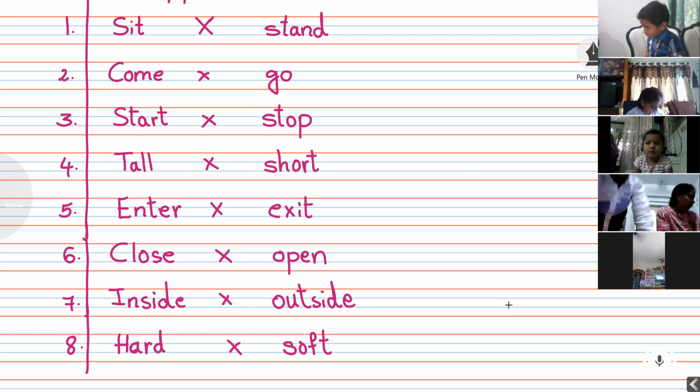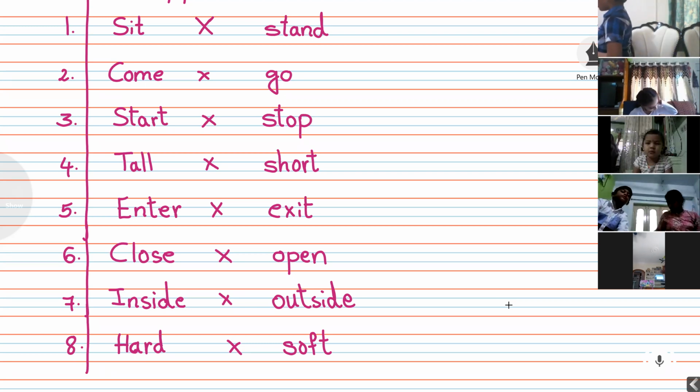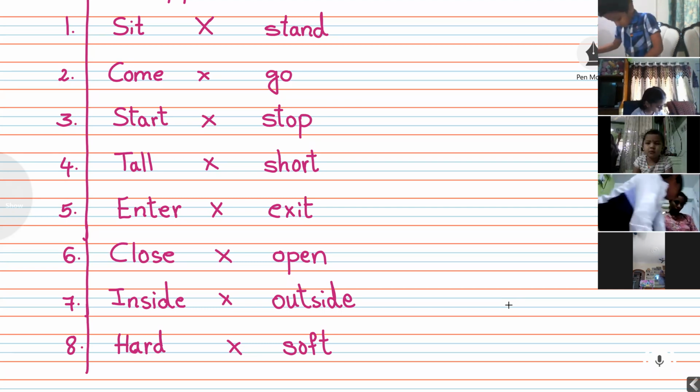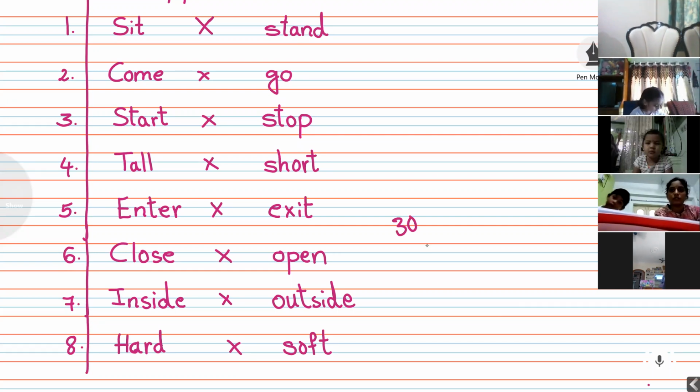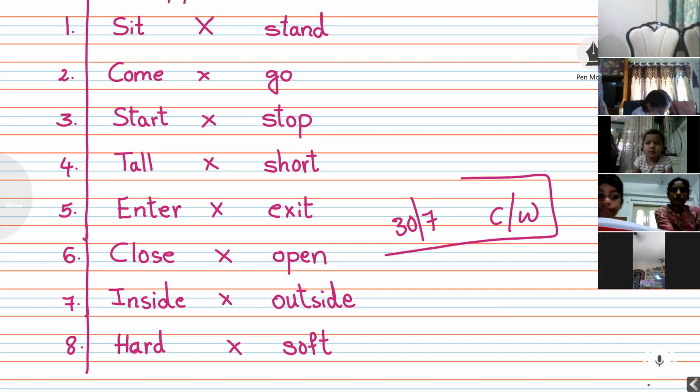See, there are three opposites in box number 2. There are three opposites you have. Now, you should complete it by yourself. First, you write the date. You have to write the date on the top of the page, right? 30/7 and CW. Write that on the top of the page of your course book. Write date and CW on the top of the page, page number 14.